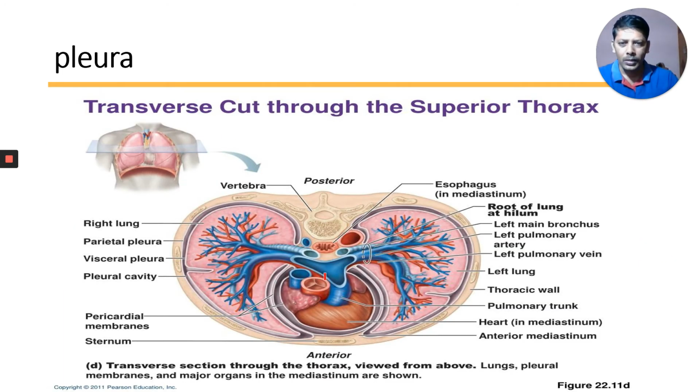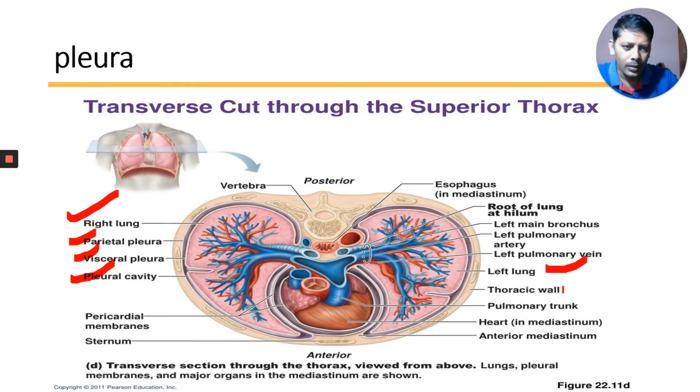Okay, now you can see the transverse section when we cut our body at this level. Here you can observe that the right lung is larger than the left lung, and here we have the left lung. The parietal pleura is outside, and then there is the visceral pleura inside. There is a space, this blue colored one, called the pleural cavity, also called the thoracic cavity.